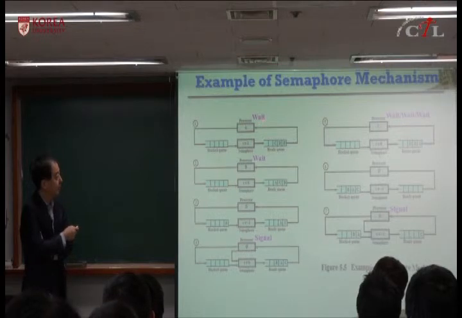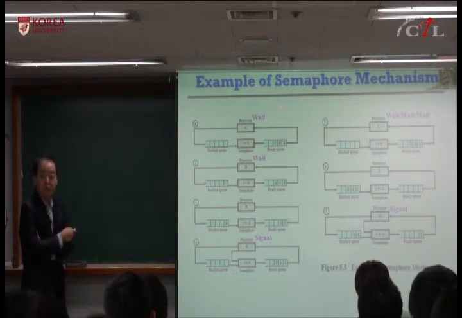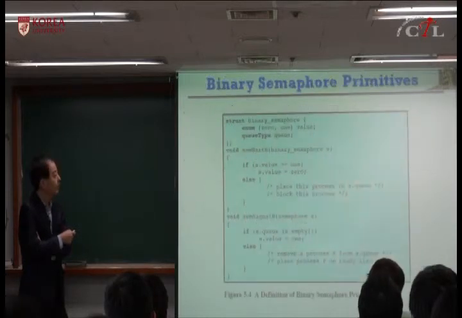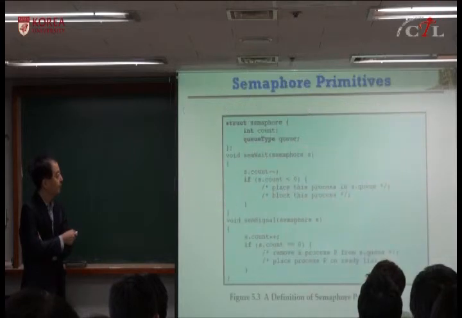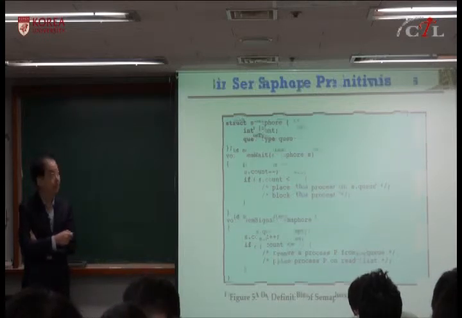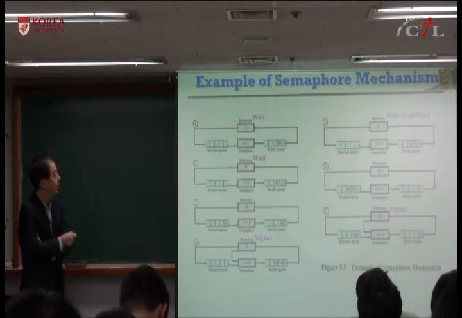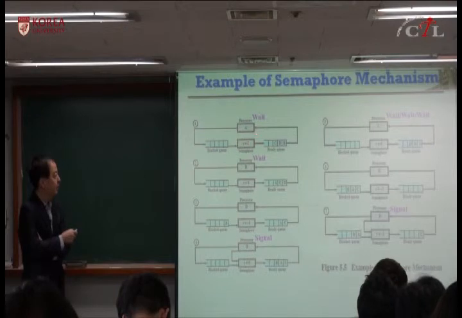Process A performs a wait, and initially the semaphore value is 1. Wait means decrement, and the definition is after the decrement, if it's less than 0, you block. If it's greater than or equal to 0, you don't have to block, you succeed. Here, because this value is 1, you succeed.